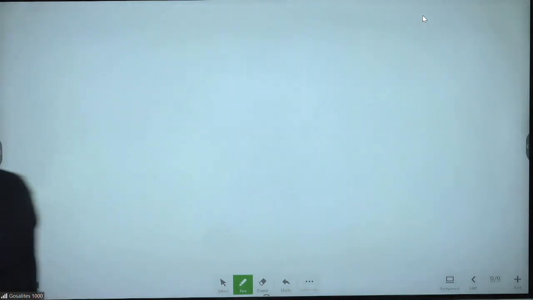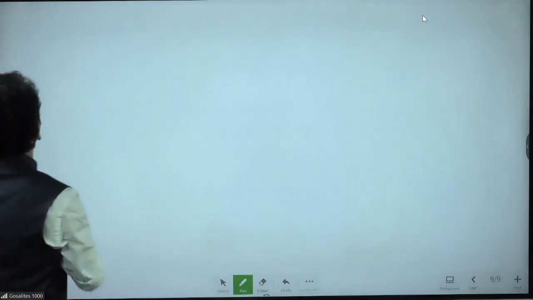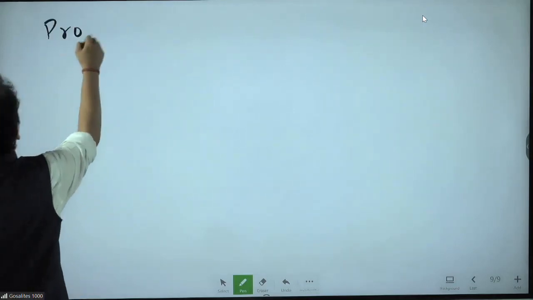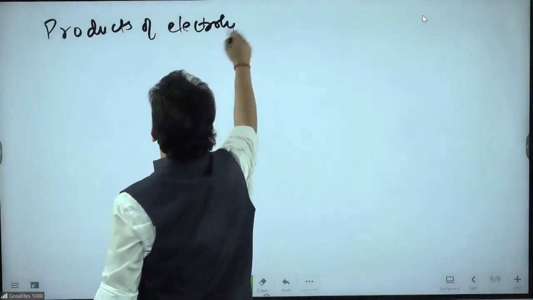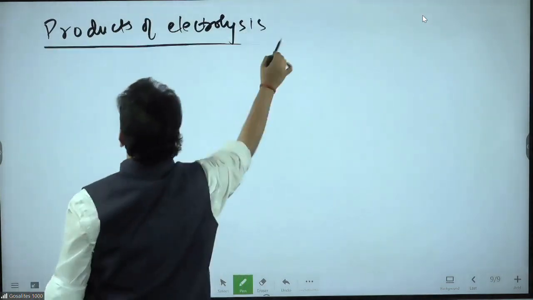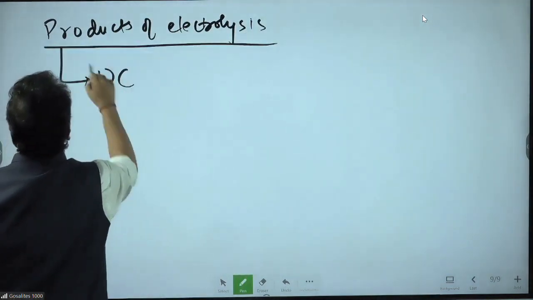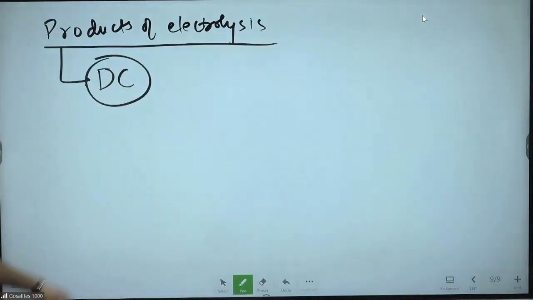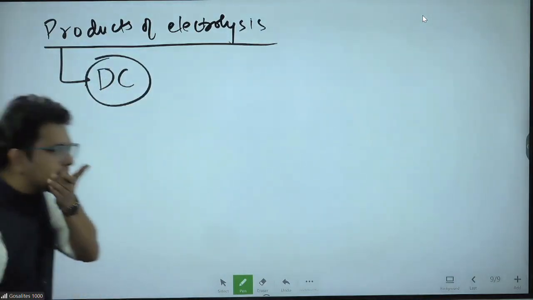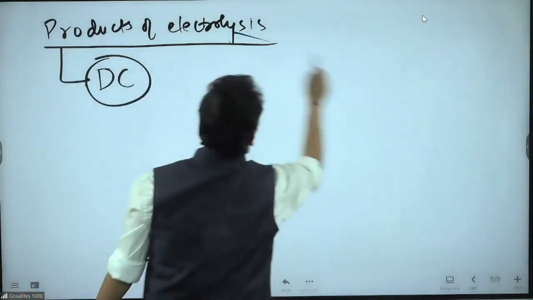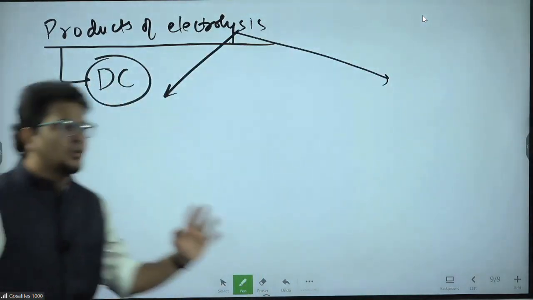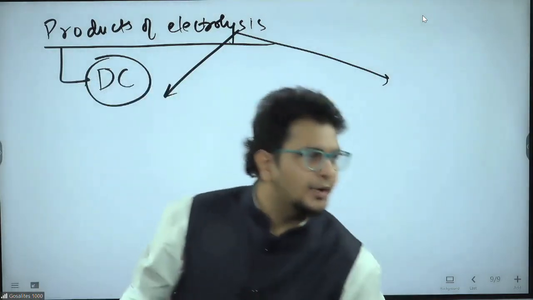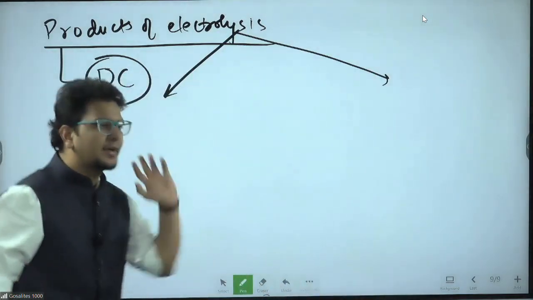Now we are going into products of electrolysis. For electrolysis, what do we use? We use DC, direct current, for electrolysis. Electrolysis happens of majorly 3 types, out of which I am explaining 2 to you. I am not explaining the mercury electrode electrolysis at this point of time. That is not relevant for us.